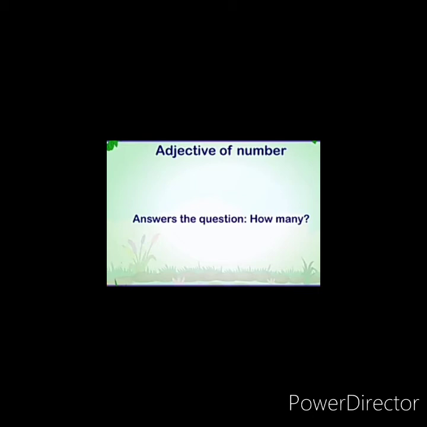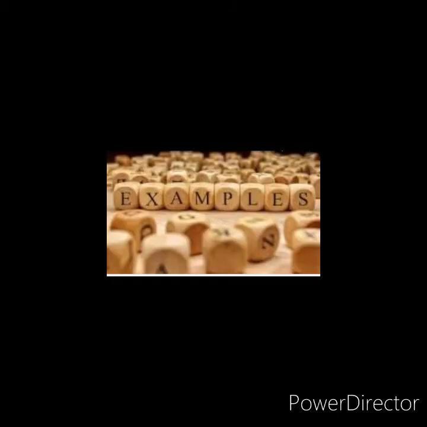Earlier I had given sentences and I have underlined the adjectives. Now let us identify what kind of adjectives those are. The tiger is a ferocious animal. Here it answers what kind of, so it is an adjective of quality. Birbal was a wise minister. Wise is describing what kind of person he was, so it is an adjective of quality. The giraffe is a tall animal. Here tall is describing what kind of animal the giraffe is. So it is an adjective of quality.